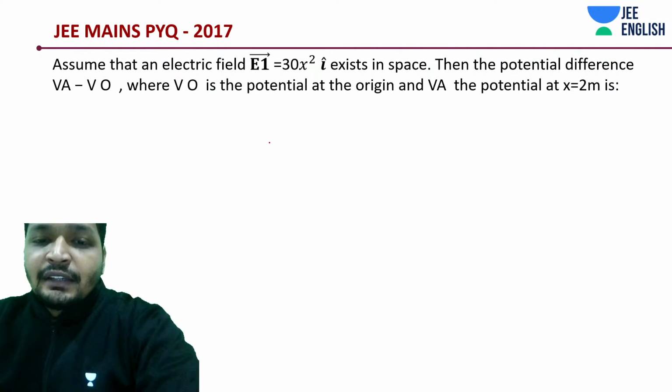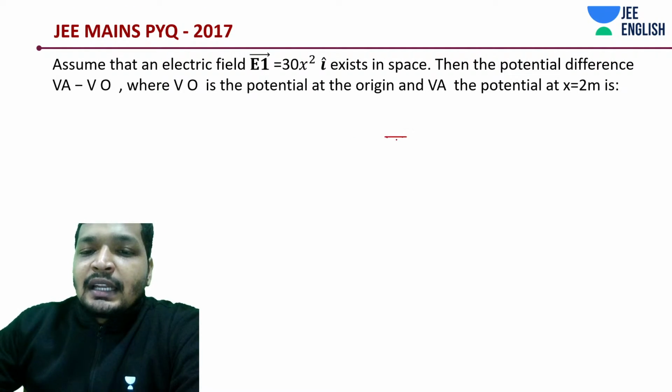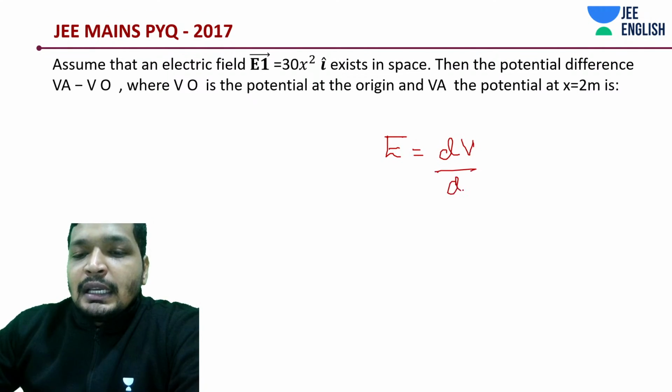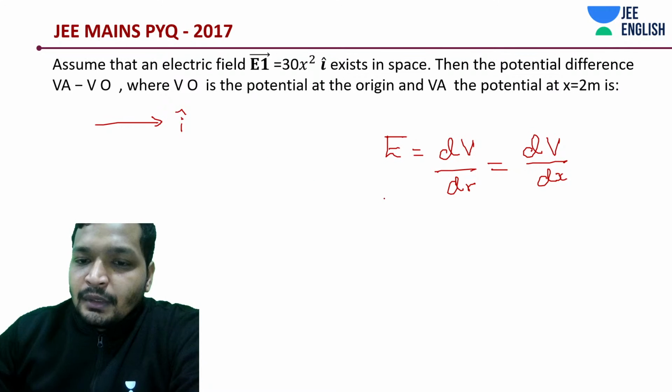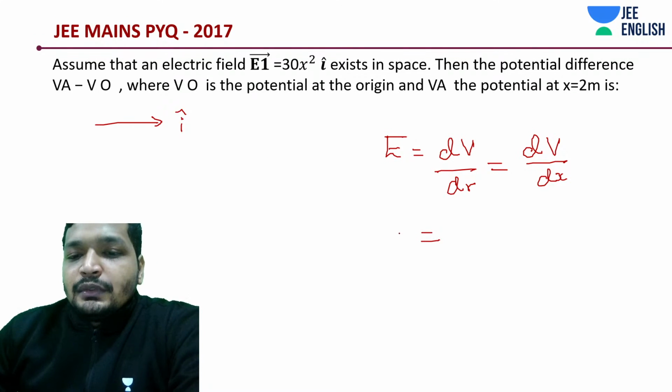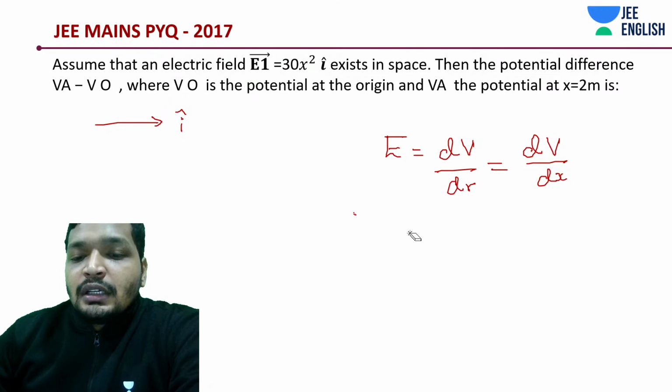Electric field is given to you. Now what is being asked? The potential difference. If you remember this equation, electric field is equal to dV by dr. In this case, electric field is all along the x-axis, so can we say that this is nothing but dV by dx instead? Because it's only along the i cap direction. Easy. Next thing. Now, can we say something like this? dV is equal to how much?